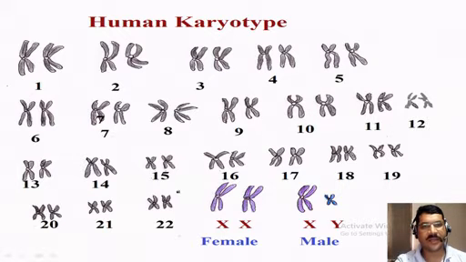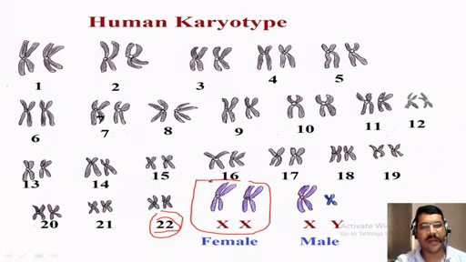In this we can see there are 23 pairs of chromosomes. The pairs of chromosomes starting from 1 to 22, that is 1, 2, 3, 4, 5, 6, 7, 8, 9, 10, 11, 12, 13, 14, 15, 16, 17, 18, 19, 20, 21 and 22, are autosomes, and they regulate the somatic characters of the human body. And the last pair is the sex chromosomes. So see here,